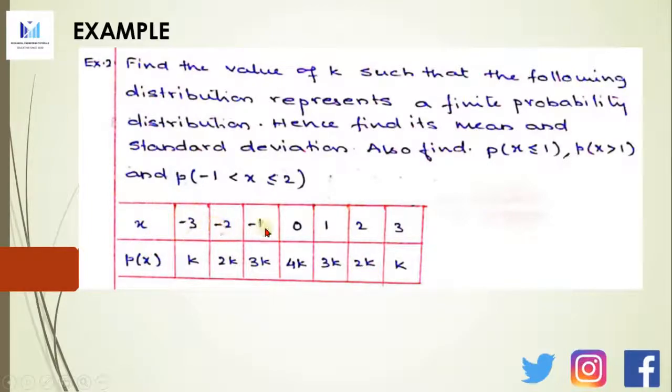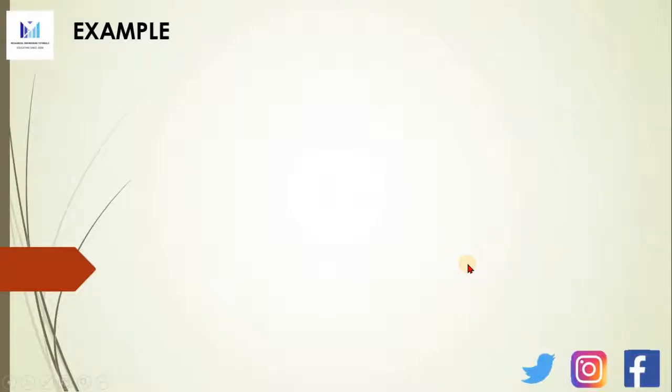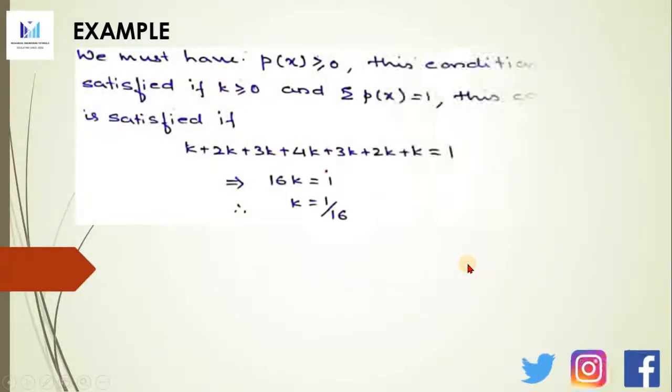So in this case, the probability distribution is given here. x is -3, -2, -1, 0, 1, 2, 3, and P(x) is k, 2k, 3k, 4k, again 3k, 2k, and k. So let us see how to go about with this type of problem. We have P(x) ≥ 0, and this condition is satisfied if k ≥ 0 and the summation of P(x) is equal to 1. So this condition is satisfied when you add k + 2k + 3k + 4k + 3k + 2k + k, and that should be equal to 1. With this equation we get the value of k as 1/16.